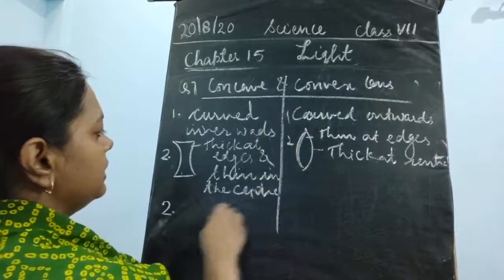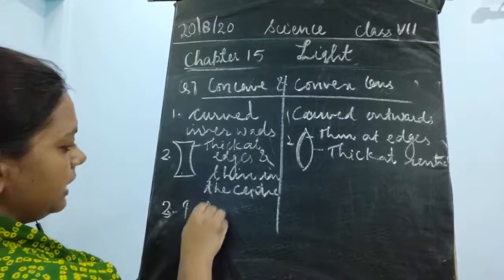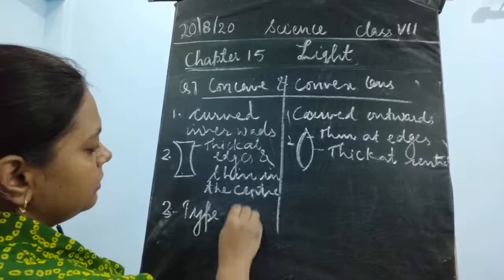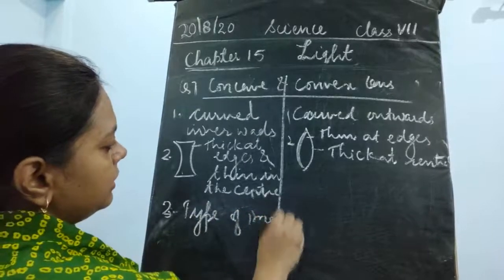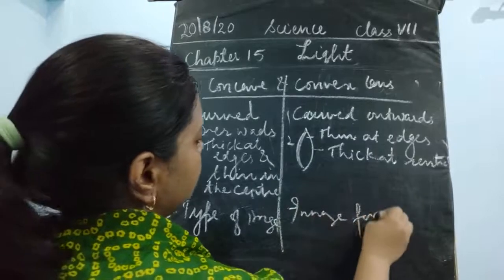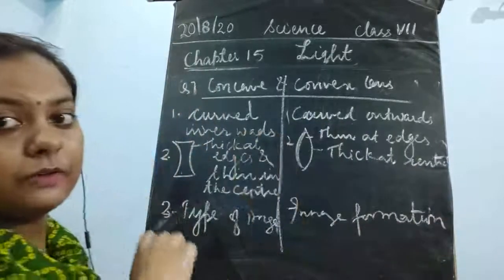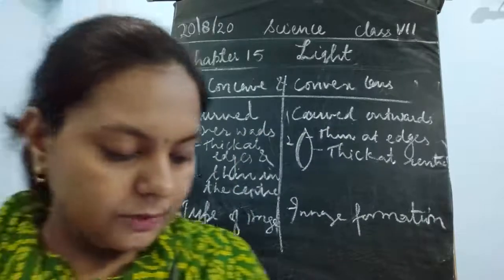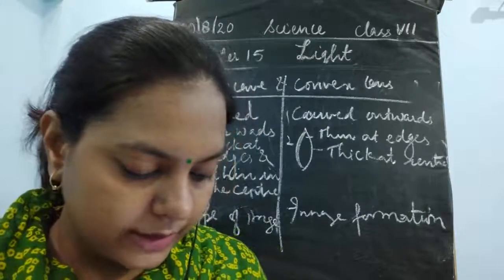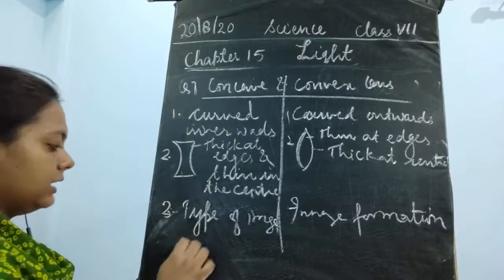Then the third point could be the types of image. What type of image is being formed here and here? So you could write down the image formation of different lenses. The image formed by the convex lens is always enlarged and smaller.